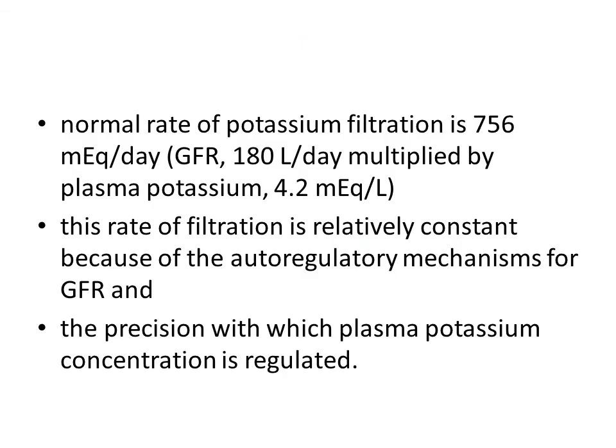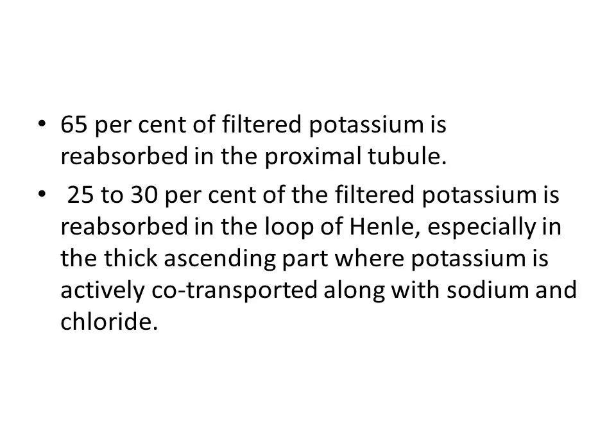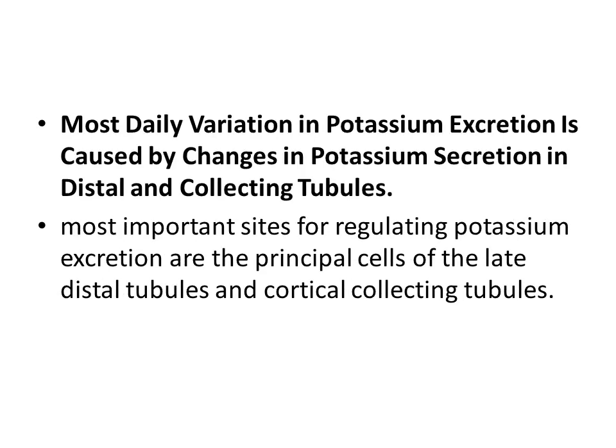This is the same thing that I have already explained, that the normal rate of potassium filtration is 756 milliequivalents per day, with GFR 180 liters per day, and plasma potassium being 4.2 milliequivalents per liter. And this rate of filtration is relatively constant, because the GFR is autoregulated, and also because the plasma potassium concentration is very precisely managed. 65% of the filtered potassium is reabsorbed in the proximal tubule, and 25 to 30% is reabsorbed in the loop of Henle, especially in the thick ascending part, where potassium is actively co-transported along with sodium and chloride.